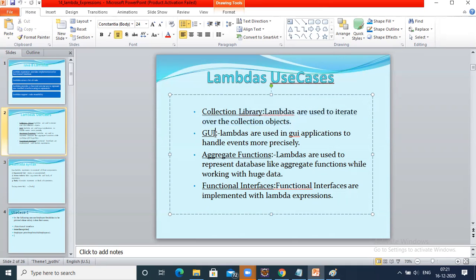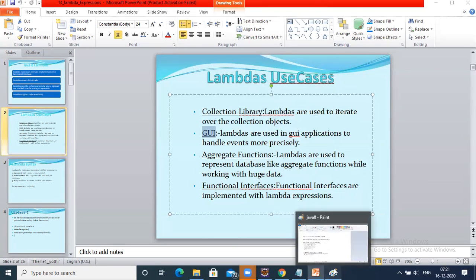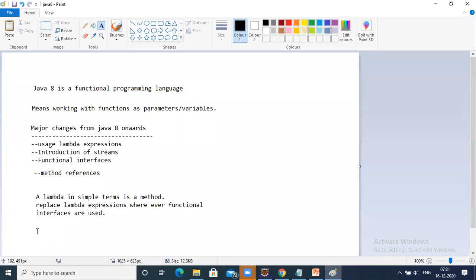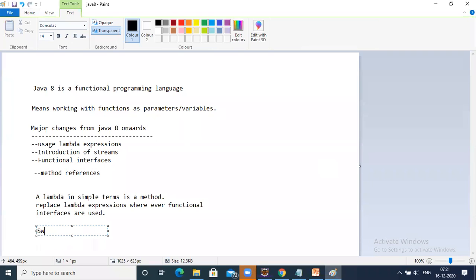And the other part is GUI. This is also important. Graphical user interface. In Java, when you talk about GUI, we talk about Swing applications, Swing and AWT. Swing and AWT are the GUI of Java applications.